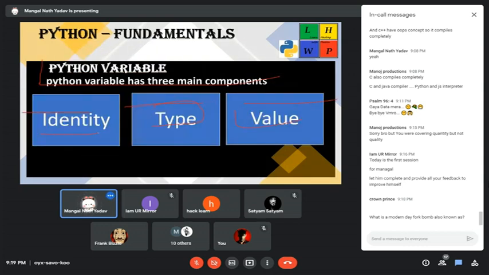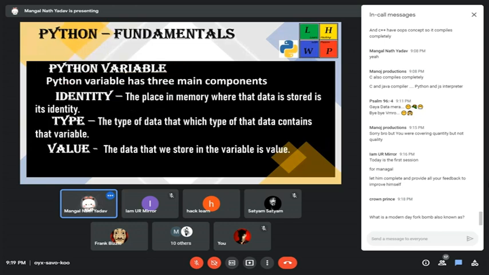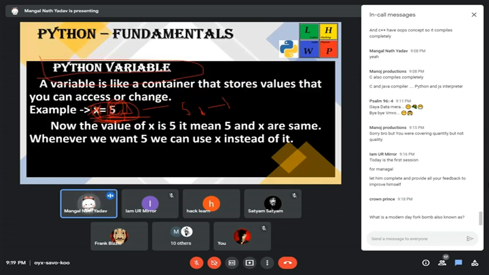And identity is the address of the memory where that variable has been stored. Actually, the place in memory where that variable is stored, that is identity. Like this variable is here, it is stored in memory. The address is, say, 143.414. When the interpreter reads that variable's value, it will just go to that address, get that value, and give the output.